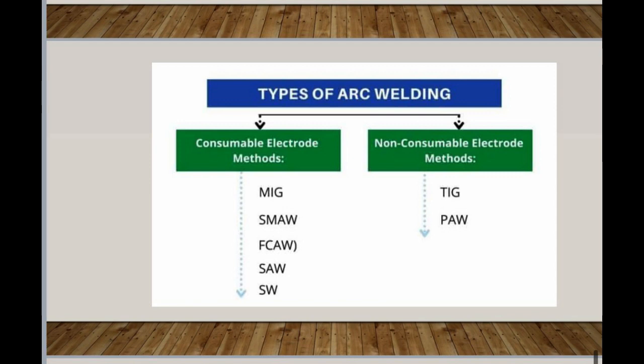Plasma arc welding, PAW, commonly used for welding stainless steel, aluminum alloy, titanium, and nickel alloy. Gas tungsten arc welding with consumable electrode, commonly used for welding stainless steel, aluminum alloys, titanium, and nickel alloys. Pulse arc welding, commonly used for